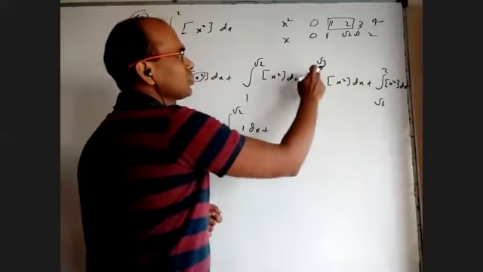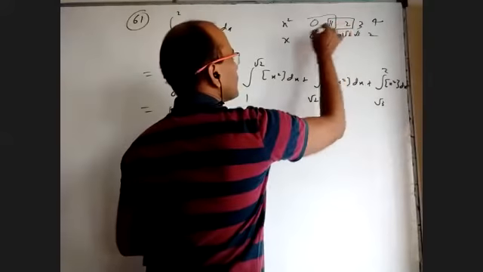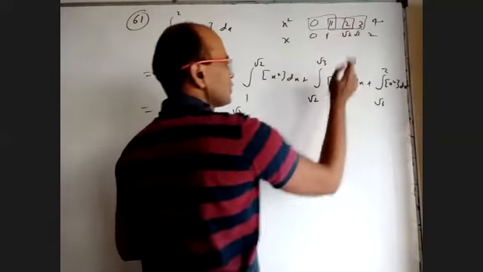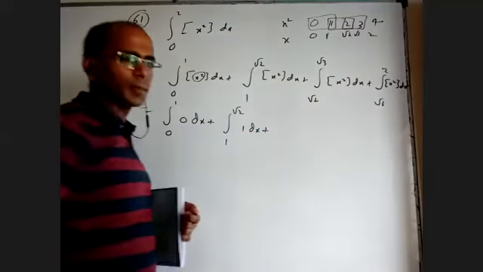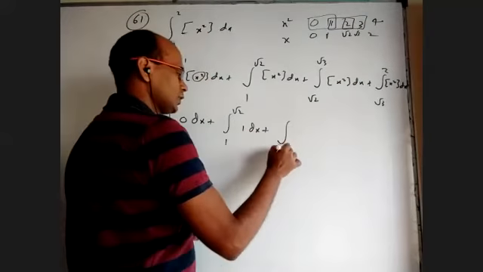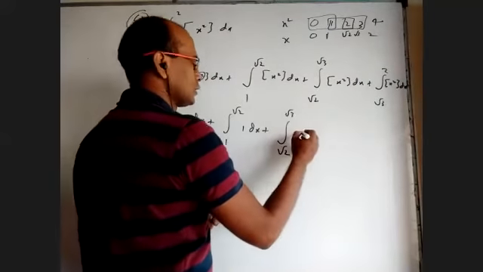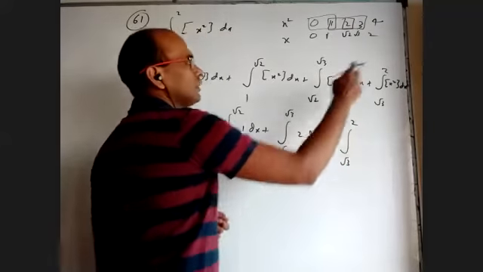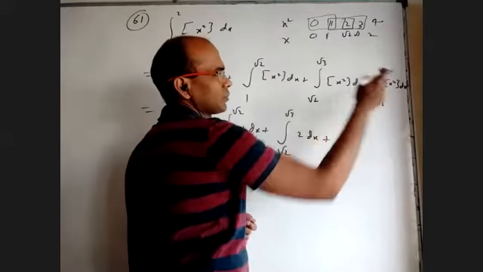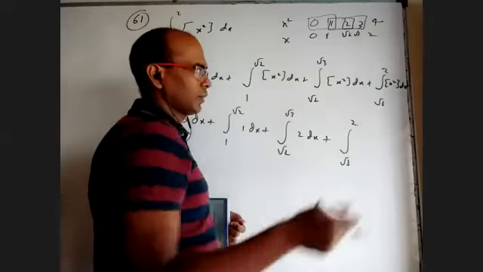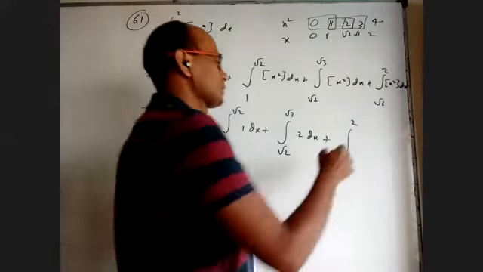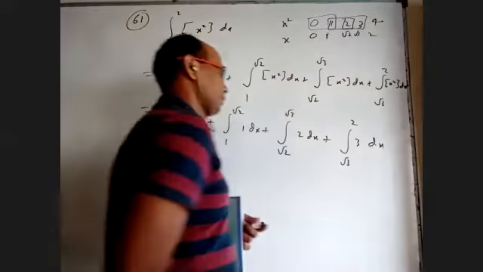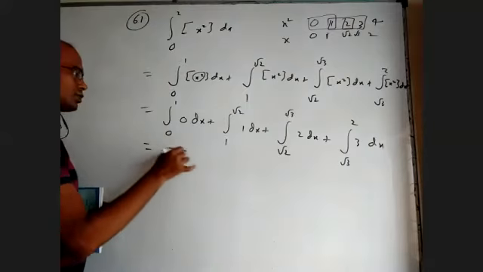When x is between root 2 and root 3, x square will be between 2 and 3. If a number is between 2 and 3, the integer part of that will be 2. So it will be integral root 2 to root 3 of 2 dx. And root 3 to 2: when x is between root 3 and 2, x square is between 3 and 4. And when a number is in the open interval 3 to 4, the integer part is 3. Okay, so this first integral is 0.